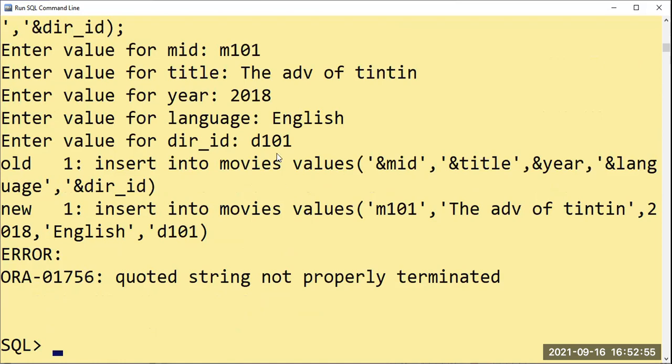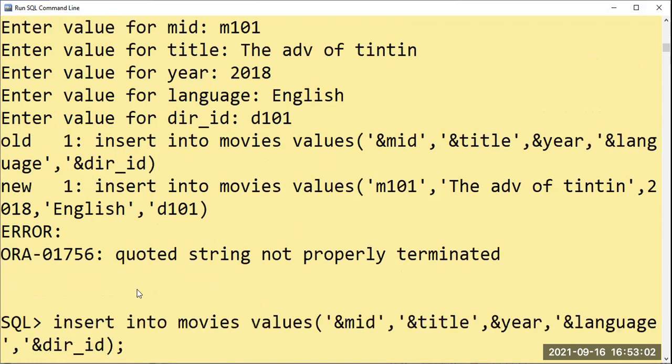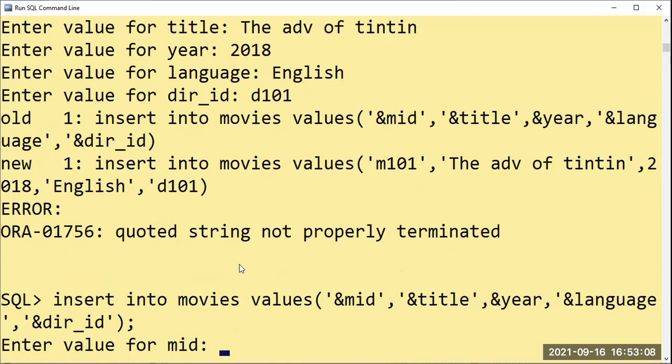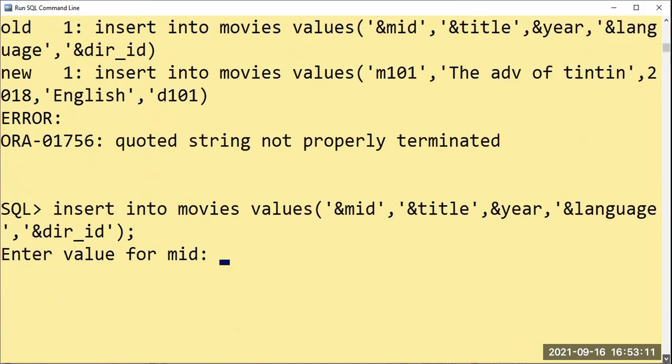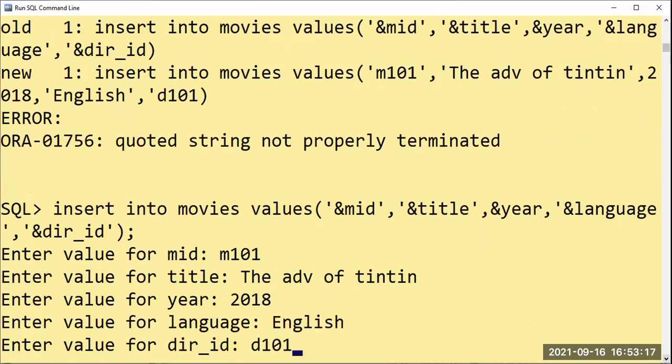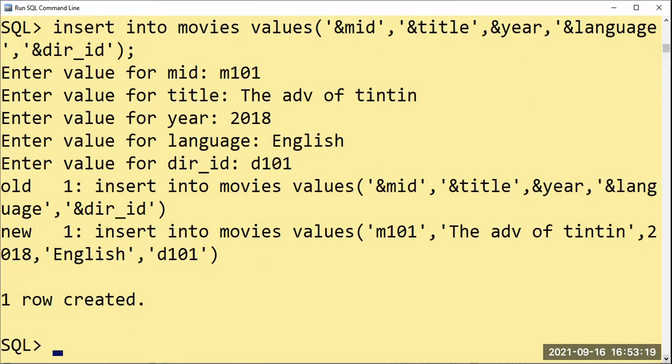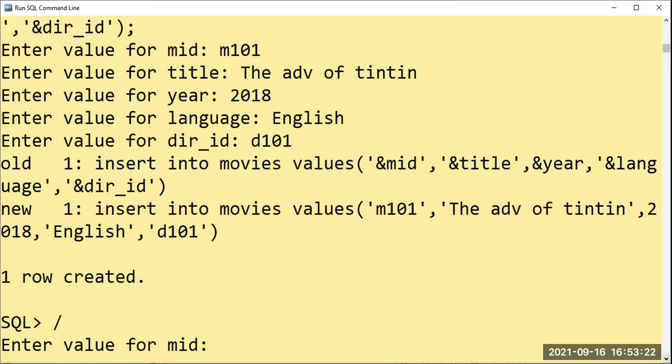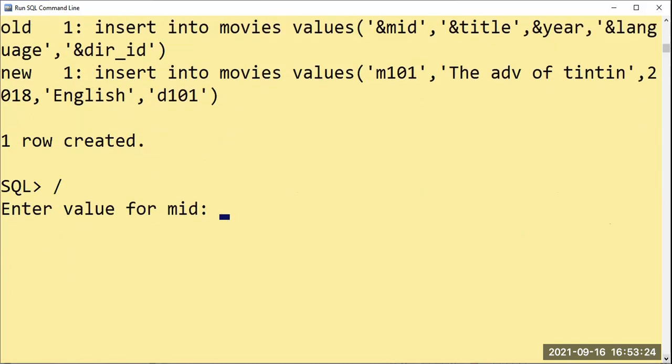What happened? Yes, there is a syntax error here, string not properly ended. So I have to give it completely. Let's go back and use the statement. Not going to type the entire thing, I'll just complete it and go on providing the values which were already given. Adventures of Tintin, 2018. One row created. Next row and next value, again M102.